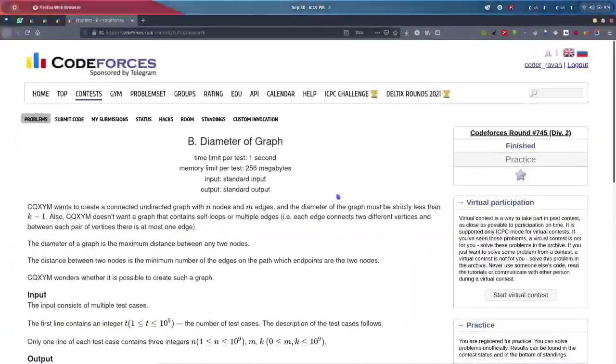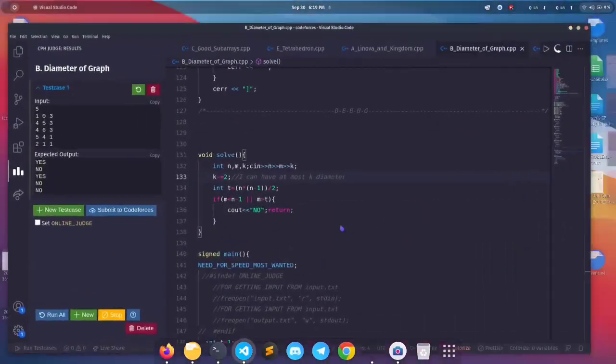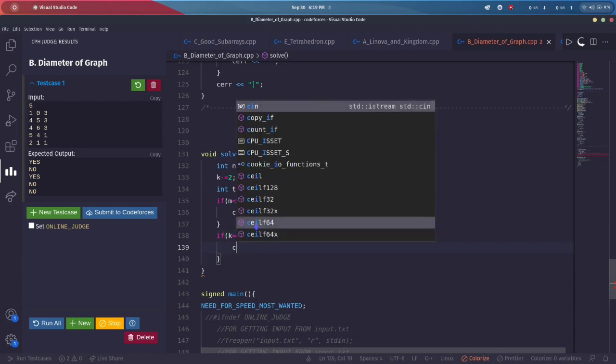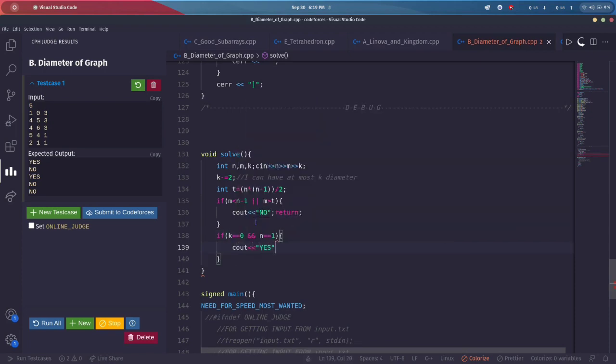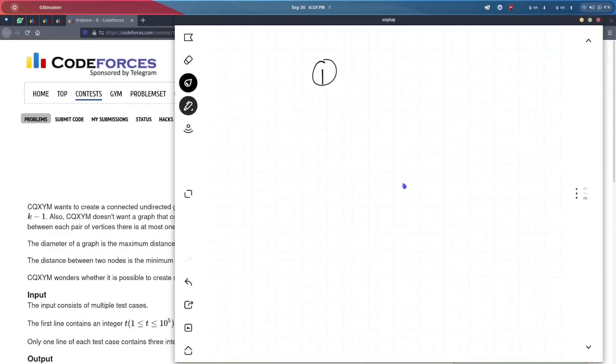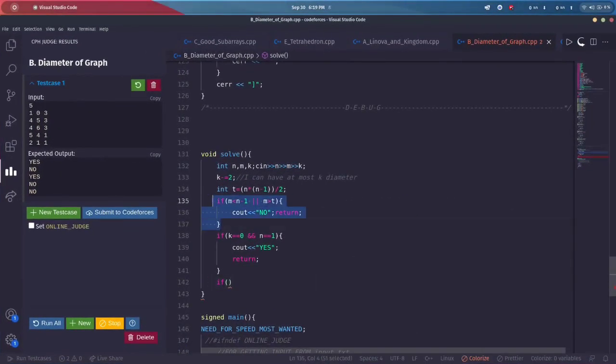Now what I can do, let me make this edge case also. If my k is equal to 0 and n is equal to 1, then my answer will be yes. Now that I have handled this edge case, my graph will always be connected. If it's not connected, then the earlier condition will be applied and my answer will be no. Now I can assume that my graph is connected.